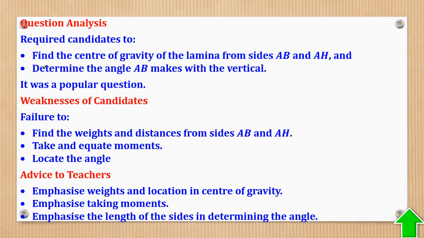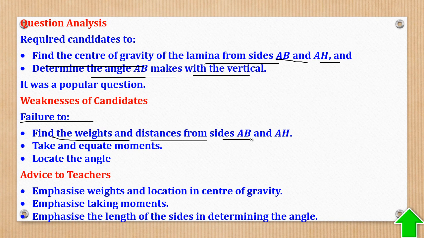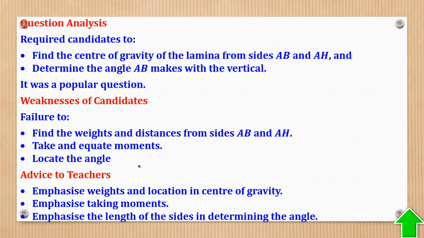So the question required candidates to find the center of gravity of the lamina from sides AB and AH, and also determine the angle AB makes with the vertical. Weakness was failure to find the weights and the distances from sides AB and AH. Then also failure to take and equate moments, and failure to locate the angle. In short, it was a problem to many. So advice is to emphasize weights and location of center of gravity. Then 2, emphasize taking moments and emphasize the length of the sides to determine the angle.